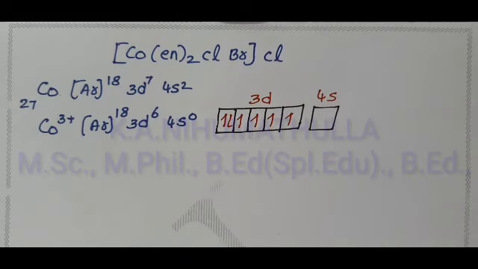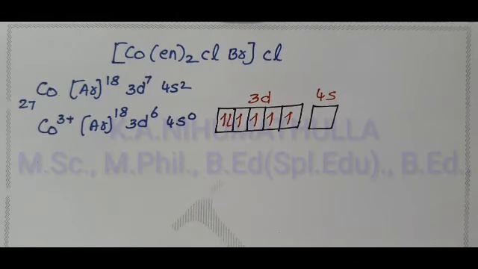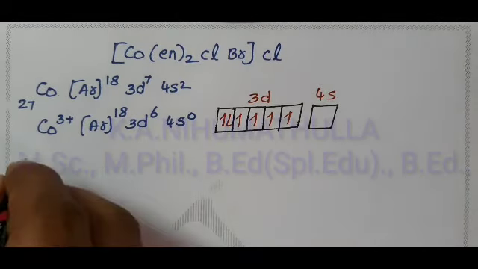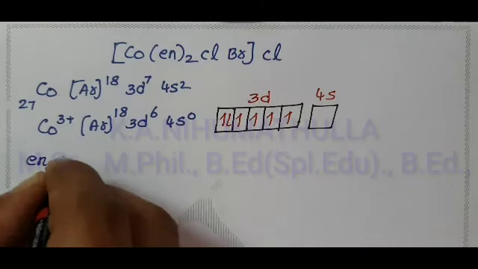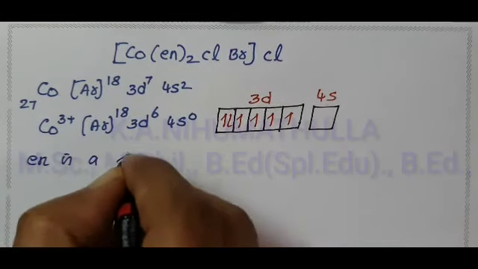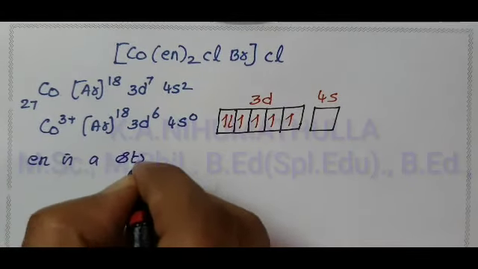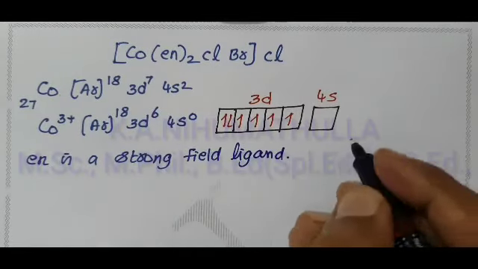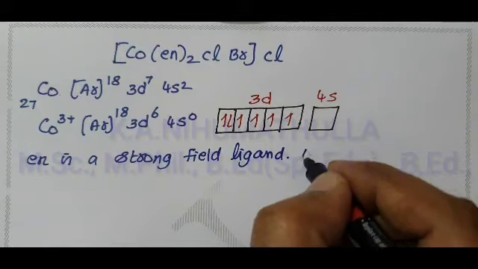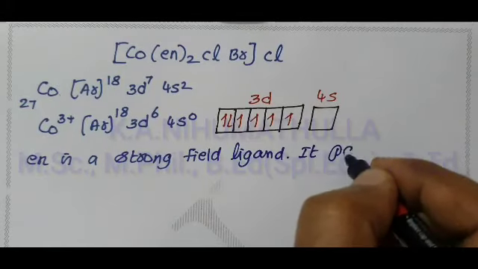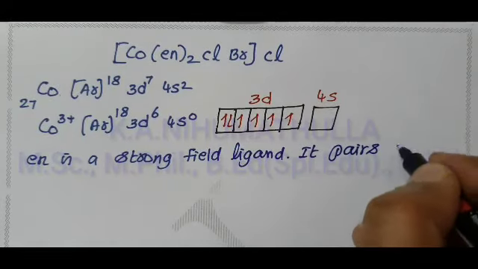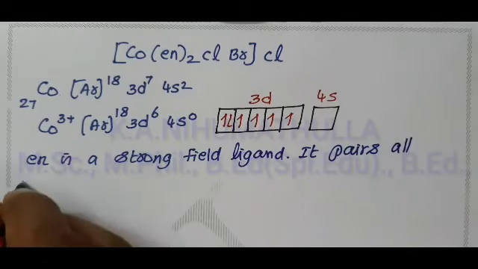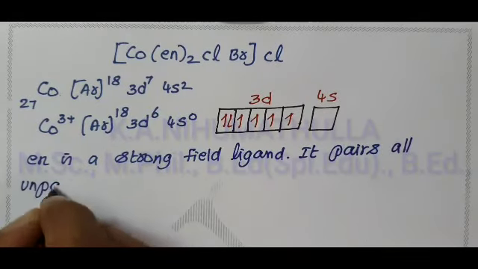Now, regarding the nature of the ligand, we have to write that a strong field ligand is present. En is a strong field ligand. We know the nature of a strong field ligand: it pairs all unpaired electrons.